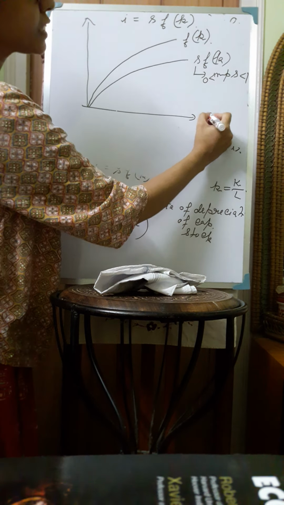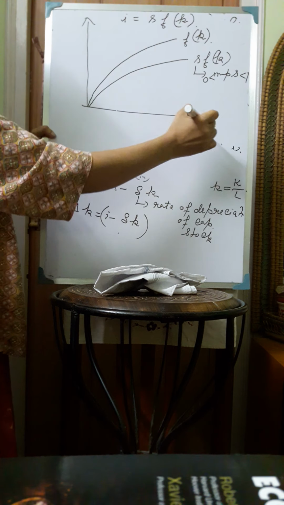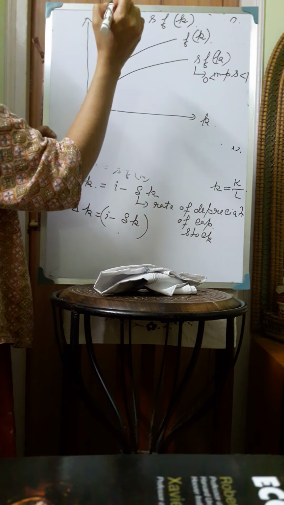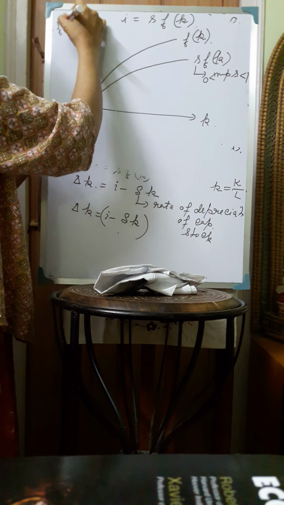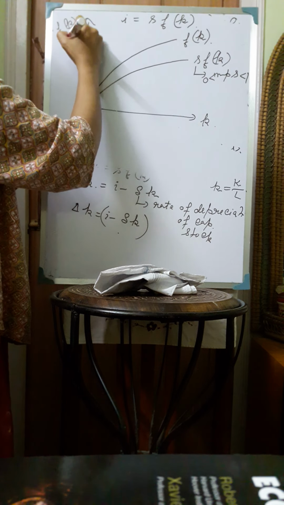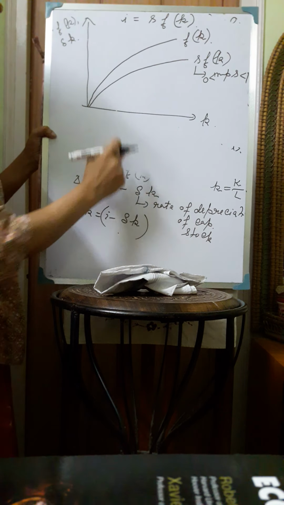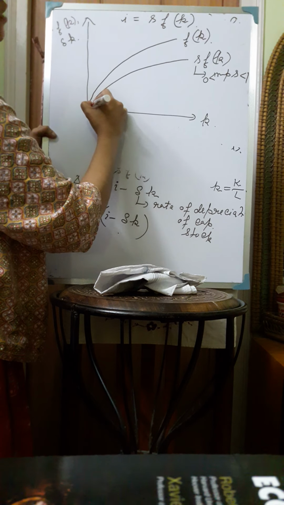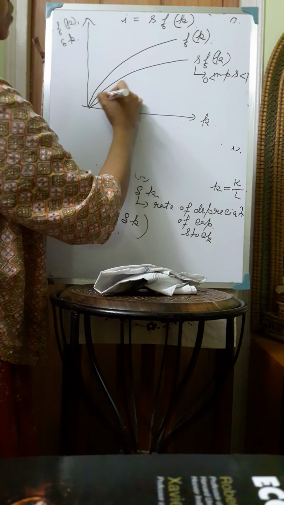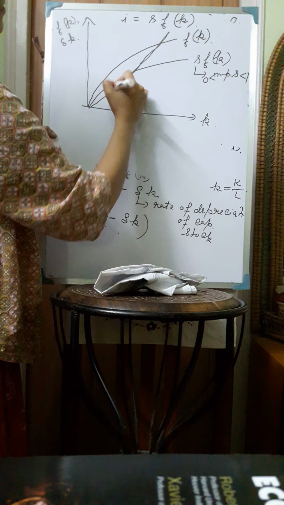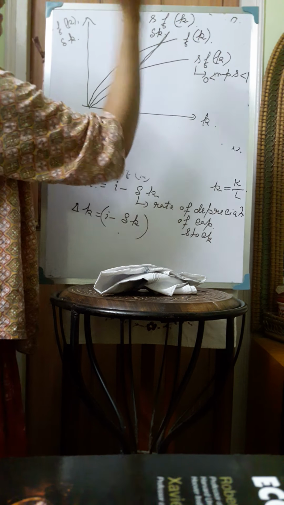Now what is delta k? So here along the x-axis we are taking small k, and along the y-axis we are taking all these things: the production function f(k) and delta k. Now what is delta k? Delta k is a straight line through the origin. So this is delta k.